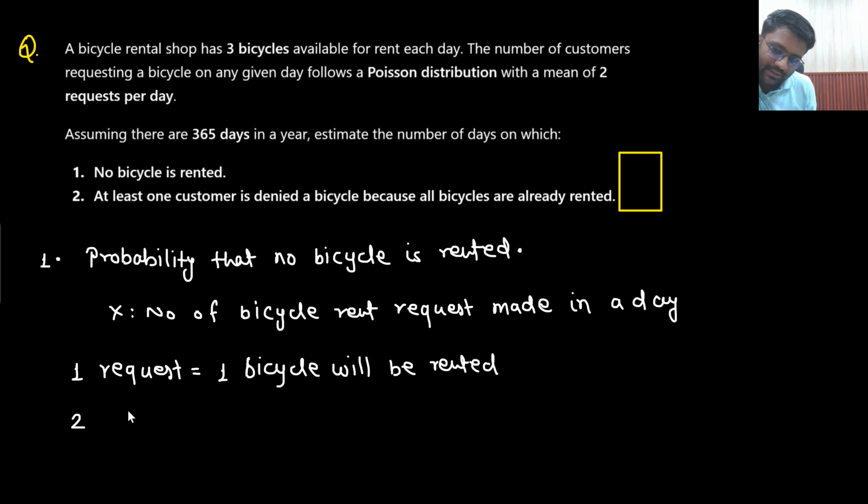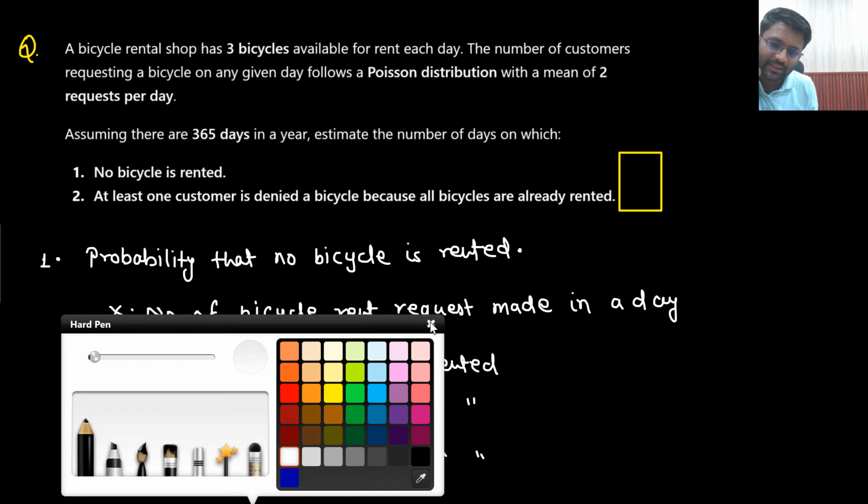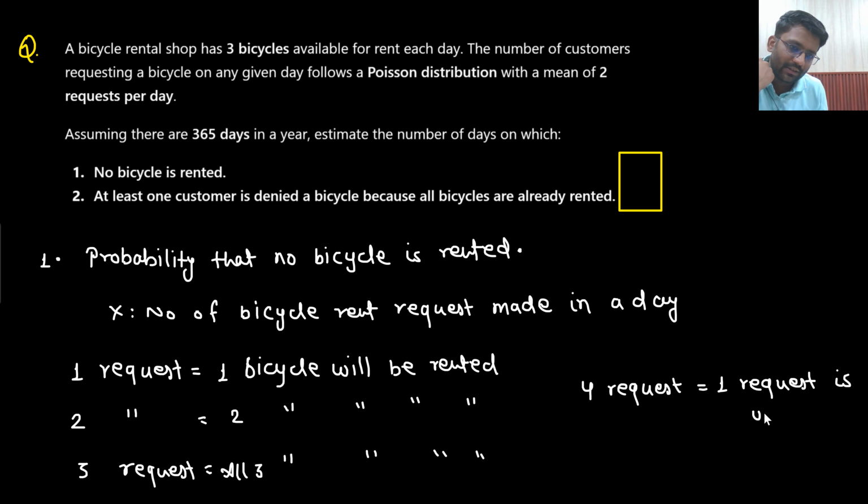If there are two requests, then two bicycles will be rented. If there are three requests, then all three bicycles will be rented. Here I am writing down all three bicycles will be rented. Now in a day, if there are four requests, then one request is unheard. That means you cannot give him a bicycle. If there are five requests, then two requests are unheard. Is that understandable to you?